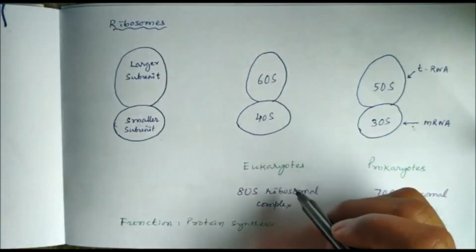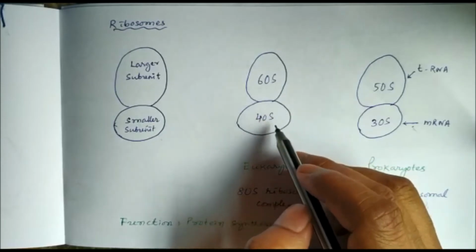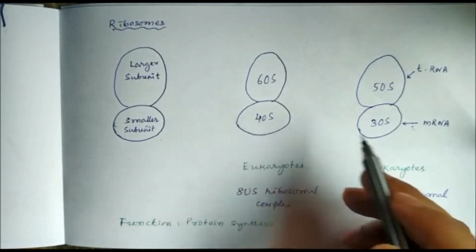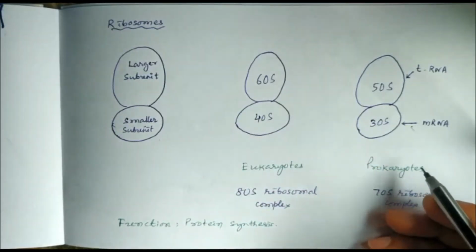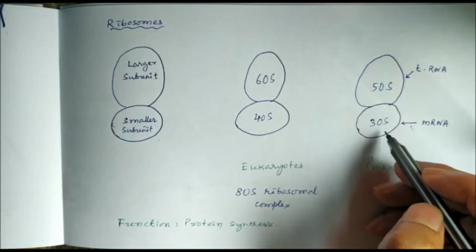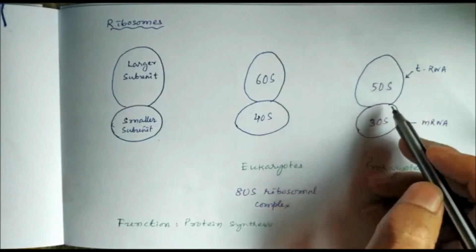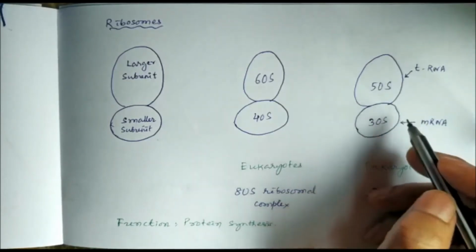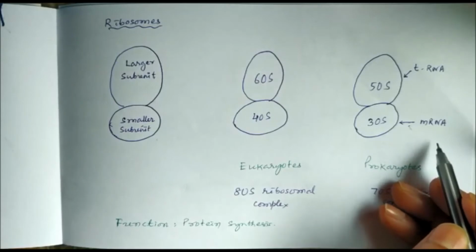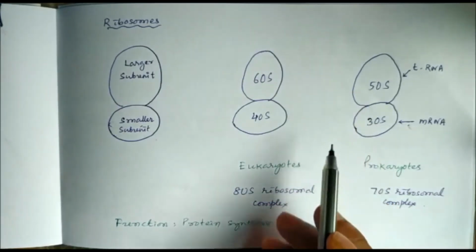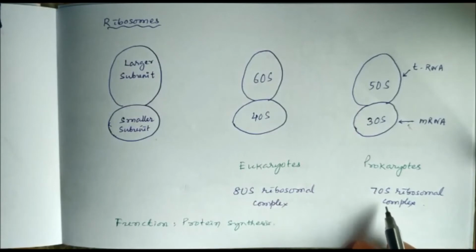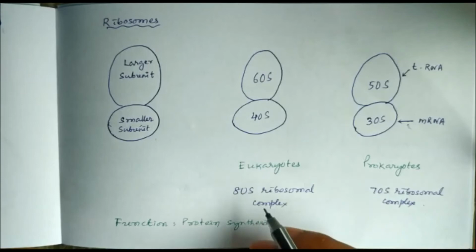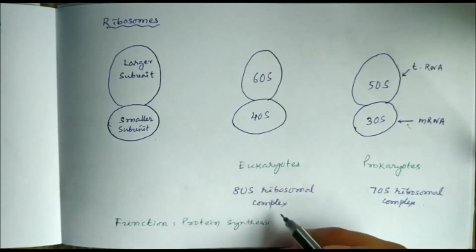In human beings and eukaryotes, we have 60S and 40S subunits. 60S is the larger subunit, 40S is the smaller subunit. In prokaryotes like bacteria, we have a 50S subunit and a 30S subunit. 50S is the larger subunit to which transfer RNA binds, and 30S is the smaller subunit to which messenger RNA binds. The 30S and 50S subunits together form the 70S ribosomal complex in prokaryotes like bacteria, and in eukaryotes it is the 80S ribosomal complex.